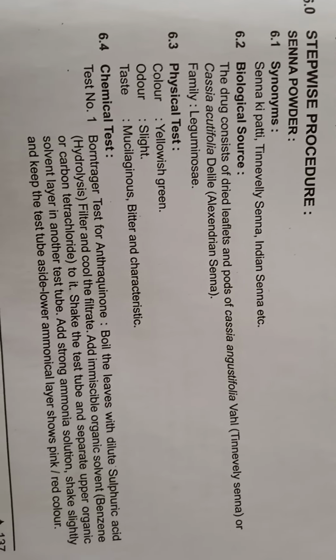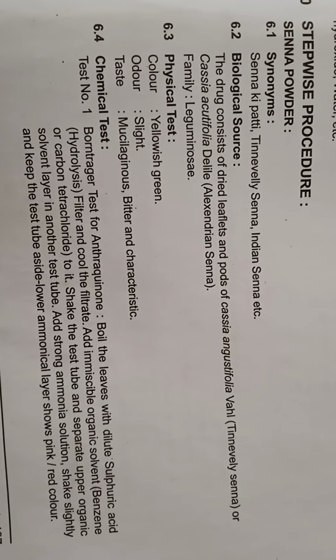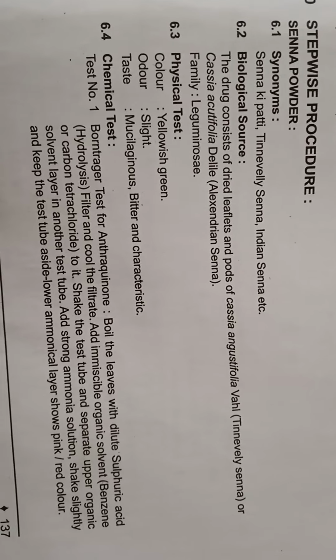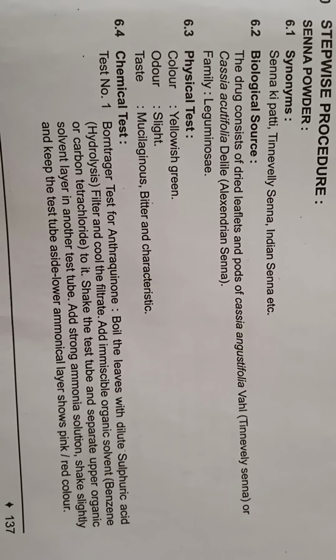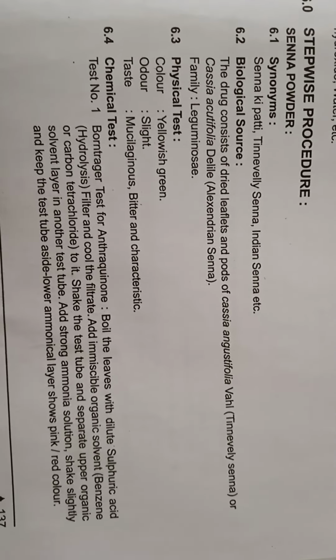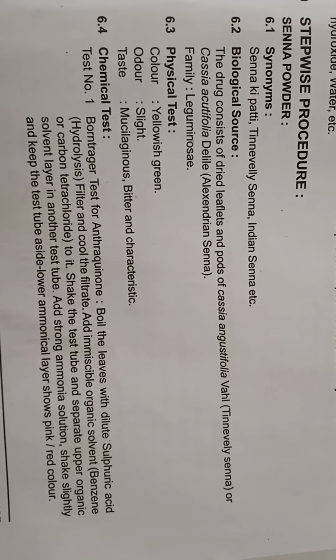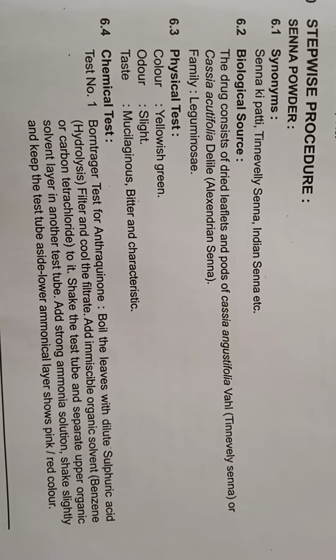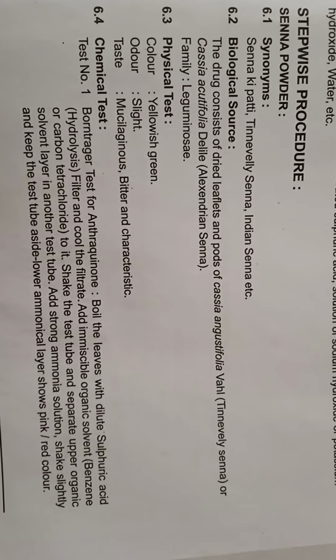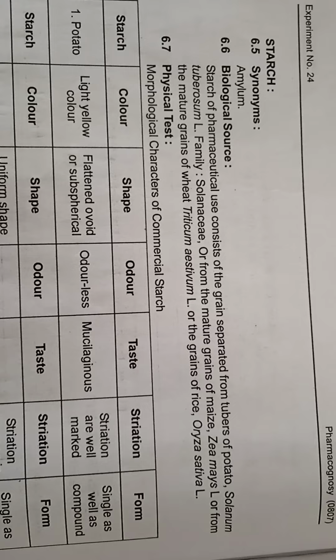Physical test: the color of this senna powder is yellowish green, odor is light, taste is mucilaginous, bitter and characteristic. Okay. Now we'll see the chemical test for this drug, that is the Borntrager's test for anthraquinone glycosides. I will show you all the tests in a table form afterwards.